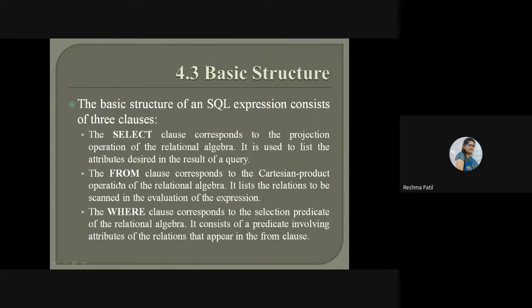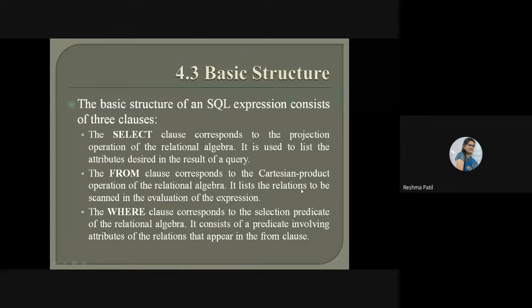Then next clause is from clause. From clause corresponds to the Cartesian product. If more than one table is there and you have to show all the data from those tables, then Cartesian product is the operator. So from clause corresponds to the Cartesian product operation of the relational algebra, means from which table we are getting information, that we will write after this from.